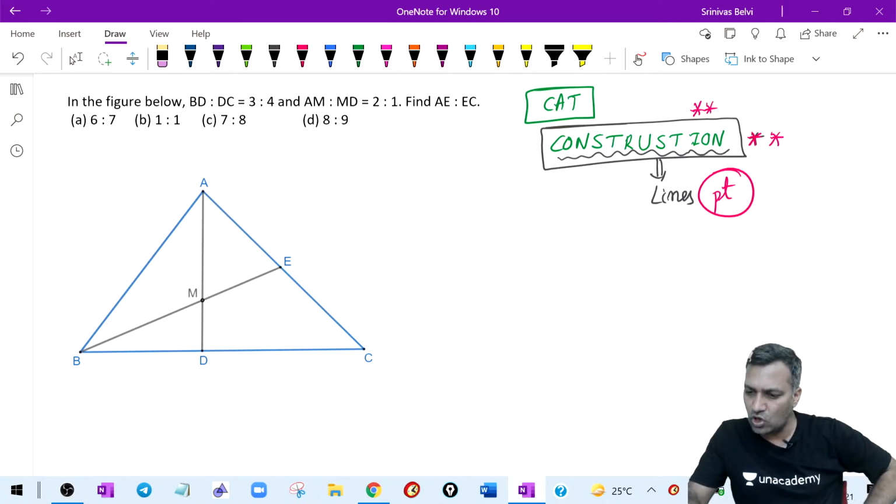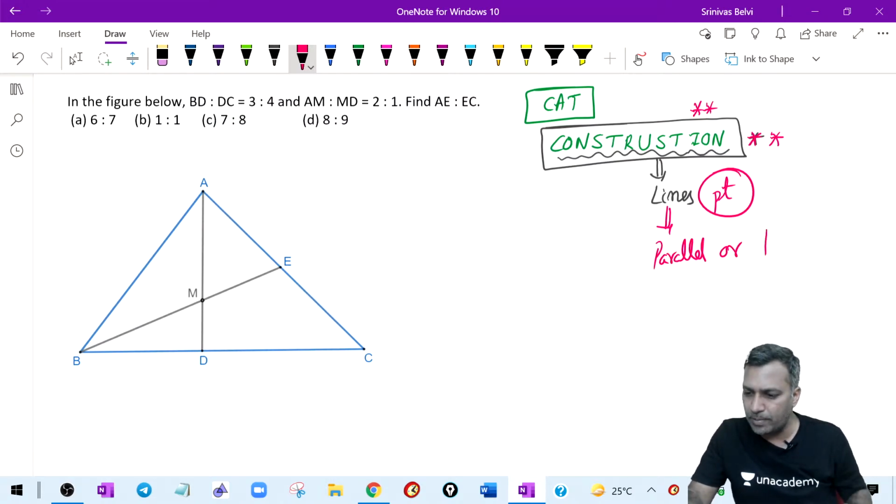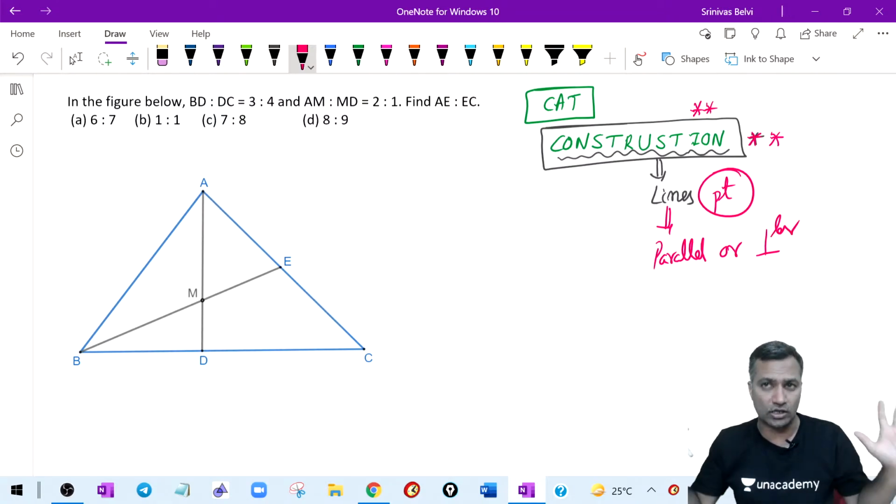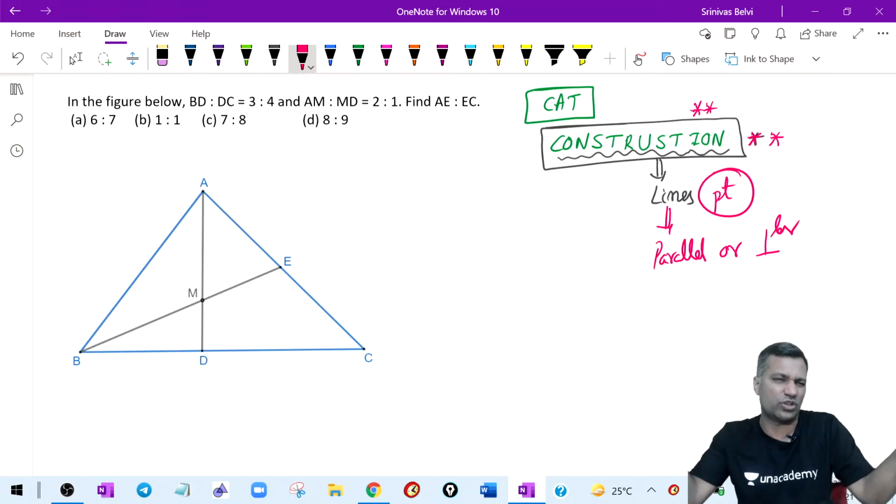The other thing is, when you draw the line, from a given point you either draw a line parallel to one of the existing lines or perpendicular to one of the existing lines. That is the idea there. More often than not, 90% of the time, more than 90%.